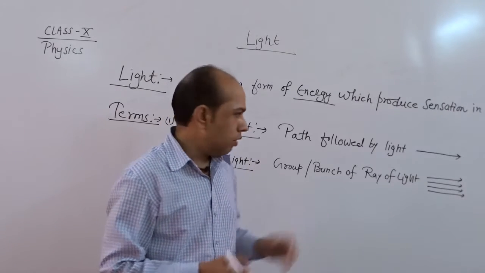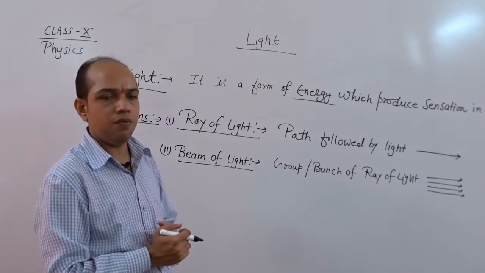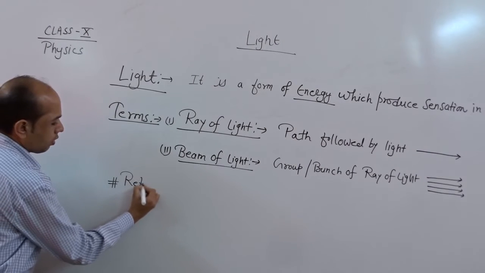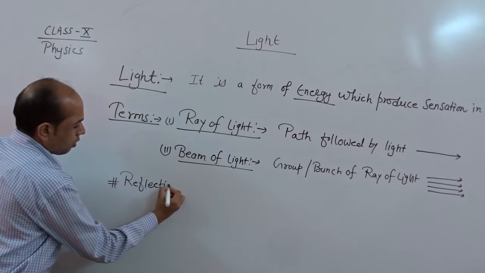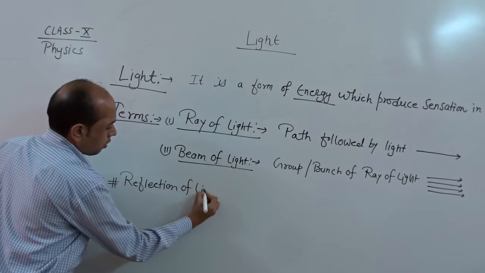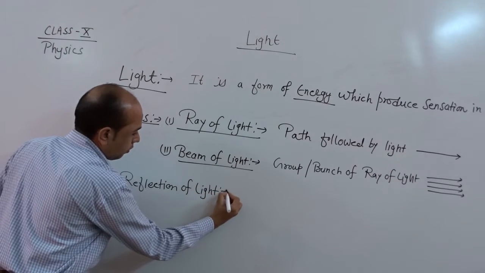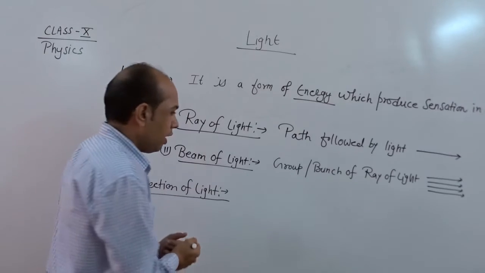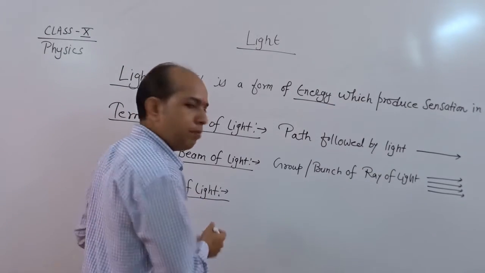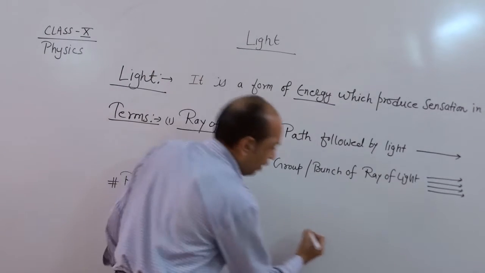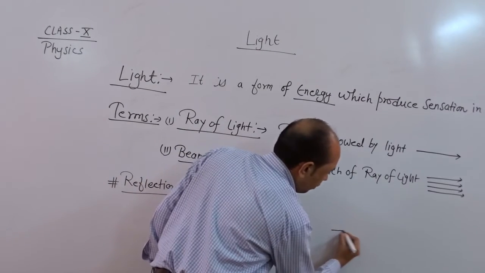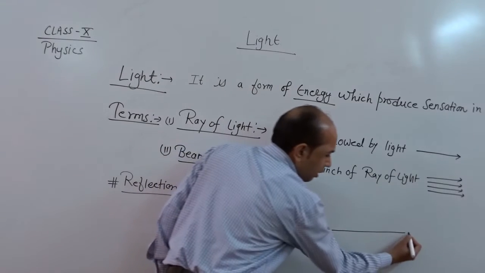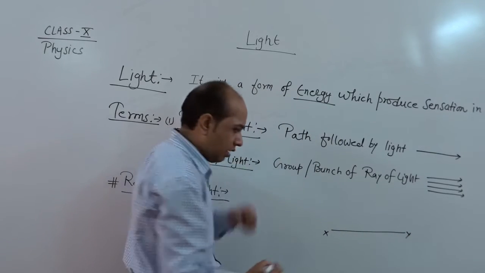So now we first discuss reflection of light. In order to understand the concept behind reflection, we require a smooth reflecting surface. Suppose XY denotes a smooth reflecting surface.